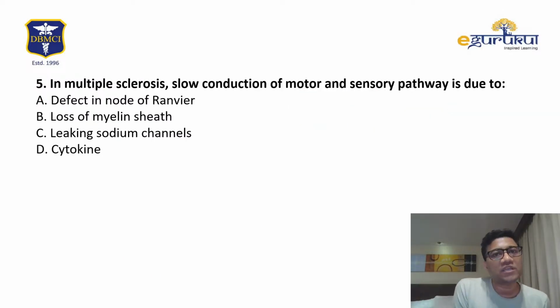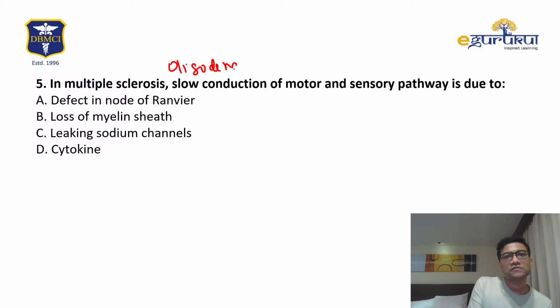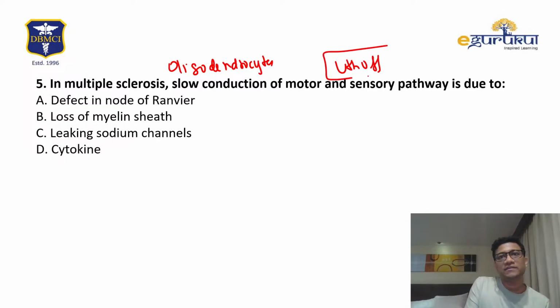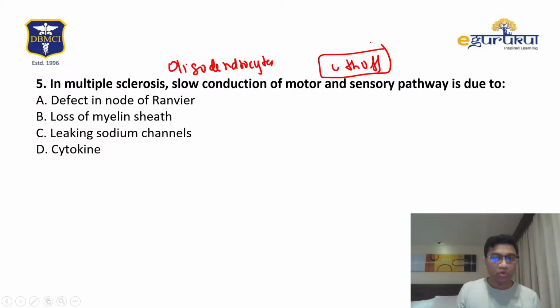Now, multiple sclerosis is a very, very important disease. There's sclerosis and damage to oligodendrocytes. Uthoff phenomenon: symptoms worsen in hot weather. There is also a needle-like sensory prick when you do barber chair, the neck flexion. That's Hermite sign. This is basically loss of the myelin sheath. So oligodendrocytes, the myelin sheath is lost. So the answer is B.